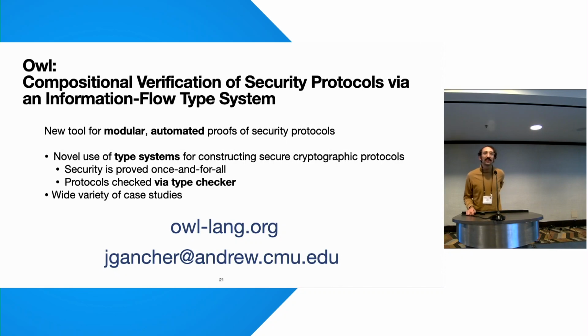Yeah, that's a great question. So the way that modularity fits together is that you have these name declarations, and name declarations are essentially invariants over how different parts of the protocol can use the same shared key. So if you have two different sub-protocols that use the key in conflicting, contradictory ways, then that's not going to go through the verification process. So these name declarations are kind of the interface.